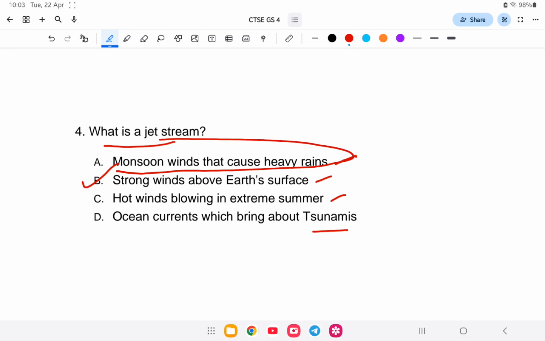It is not monsoon winds. Hot winds in extreme summer are called Loo. Ocean currents that bring about tsunami: a tsunami is caused by ocean waves, but it is because of an earthquake. Let us study in detail.